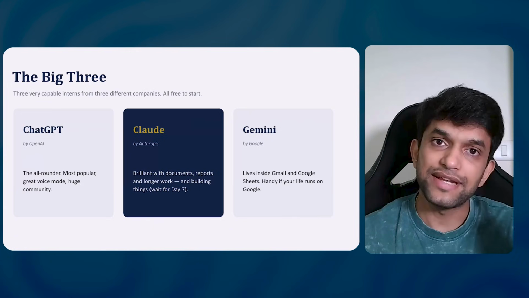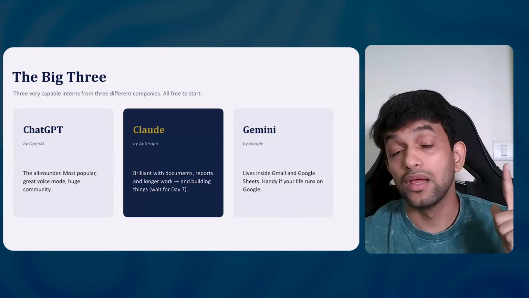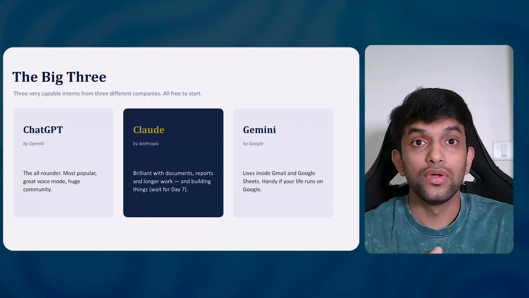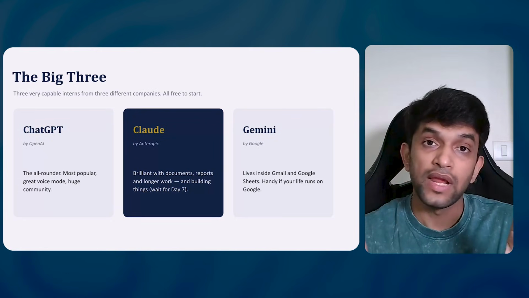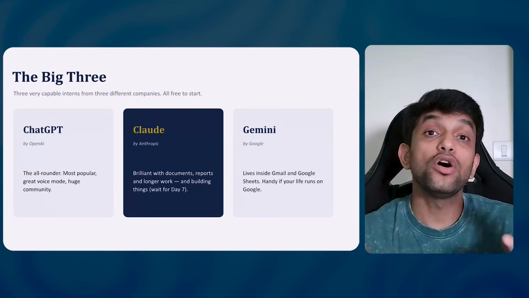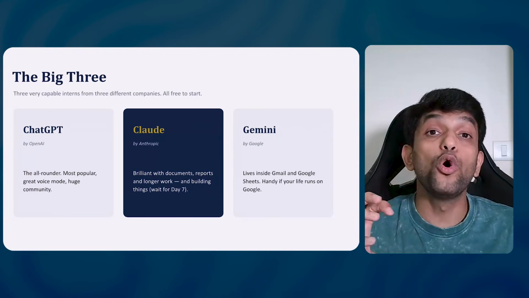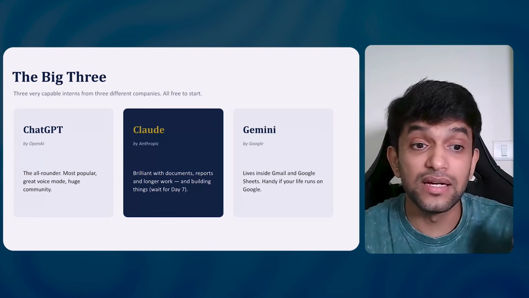Perfect. Now you'll say, sir, Amrit, there are multiple AI tools, hundreds and thousands of AI tools. What should I use? Forget everything. Focus on these three: ChatGPT by OpenAI, you know about it. Claude by Anthropic. Okay, this is something very crazy, guys. All the working professionals are using Claude. You'll be like, Amrit, why not ChatGPT or Gemini? Gemini is from Google, right? Why not ChatGPT or Gemini? Because Claude is giving us more professional answers, and it is more accurate as compared to both others. ChatGPT is fast.